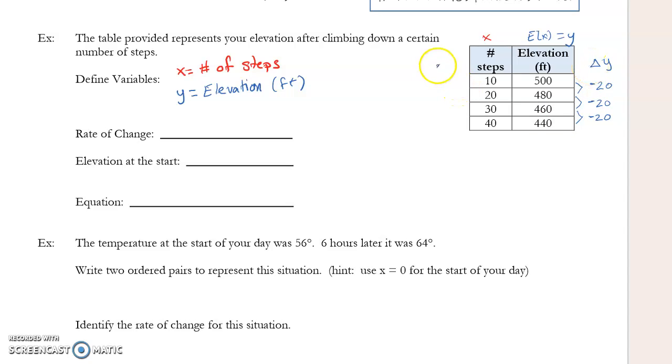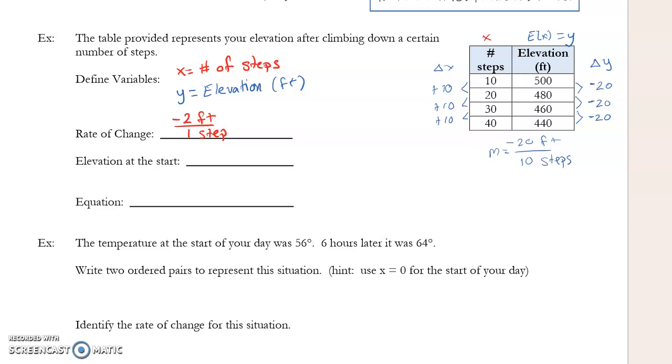My change in X, all of these jumps, 10 to 20, that's gone up 10, that's gone up 10, and this has gone up 10. So my change in X is 10 steps. My rate of change, or my slope, is negative 20 feet for every 10 steps. When I simplify that, it's negative 2 feet per 1 step. If there are labels and units, use them, please. At least when you're defining it. Probably not as much in your equation.